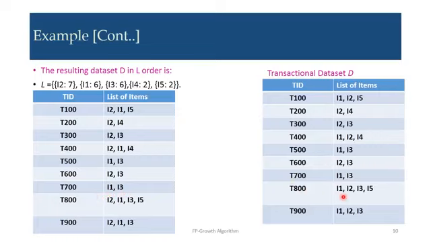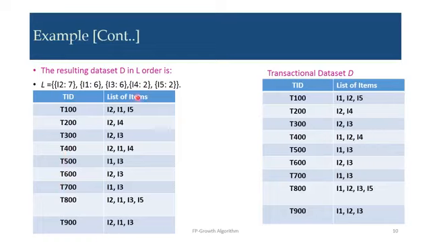In T800 we have I1, I2, I3 and I5. I2 has the higher support count, so it should be kept first. So T800 is rearranged like I2, I1, I3 and I5. In T900 we have I1, I2 and I3, so T900 becomes I2, I1 and I3.